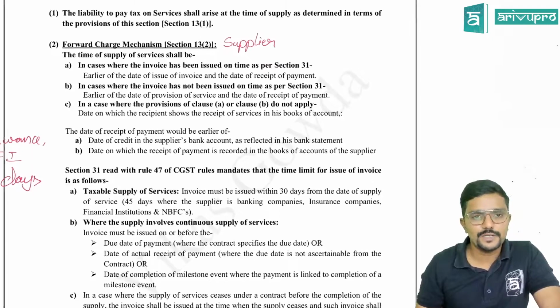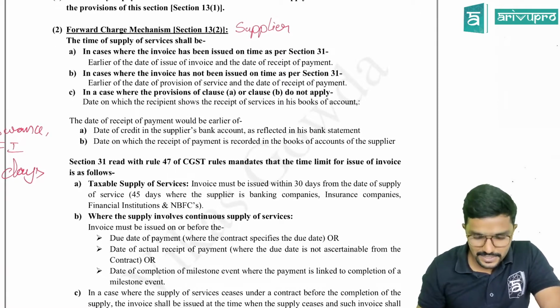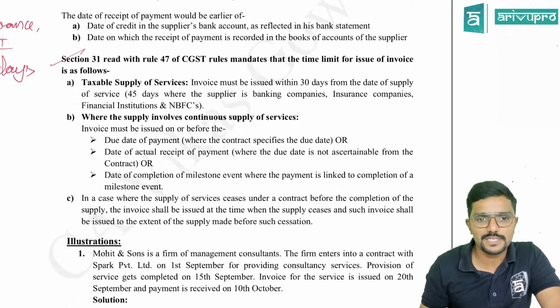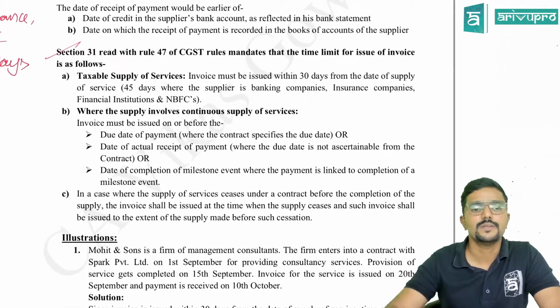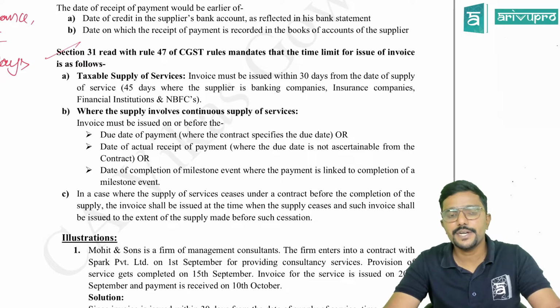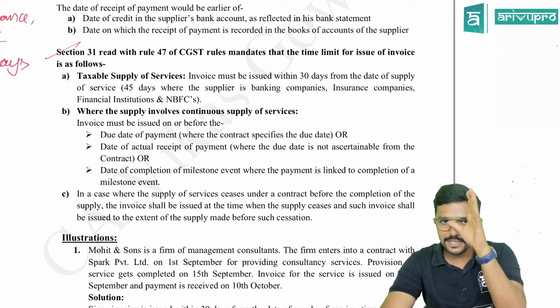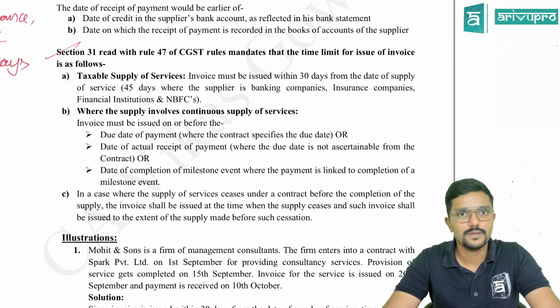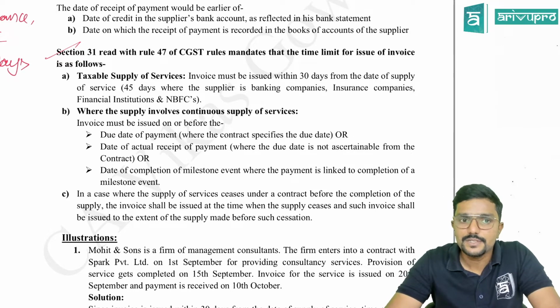Fine. So before discussing the time of supply, first let us see what is the time limit to issue invoice for services. Let us straight away go to section 31. Come to the section 31. See, due date to issue invoice will come only in case of forward charge, guys, whether it is for goods or services. Under reverse charge, due date we will never consider. Section 31, read with rule 47,